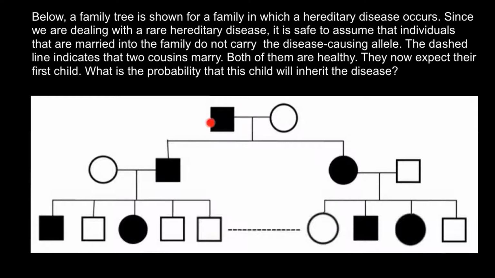So the father has a defective X chromosome and the mother has one defective X chromosome and one normal, so her phenotype would be normal. Is it possible that the daughter would be affected? Yes, if she is going to get a defective X chromosome from the father's side and a defective X chromosome from the mother's side. Is it possible that this male would be affected? Yes, he can get a normal Y chromosome from the father's side, from the mother's side he can get a defective X chromosome, and because males are hemizygous, this male can be affected.